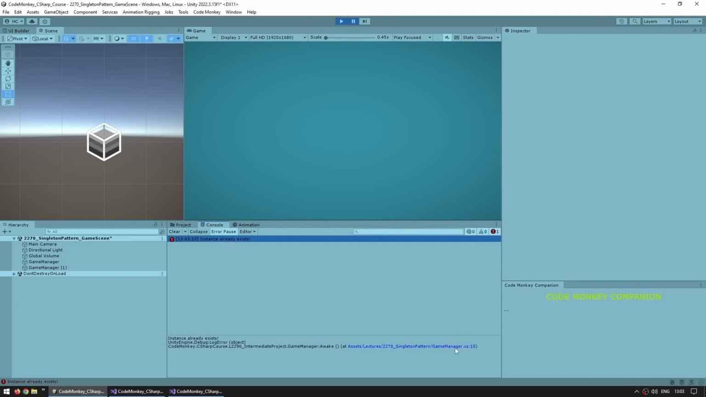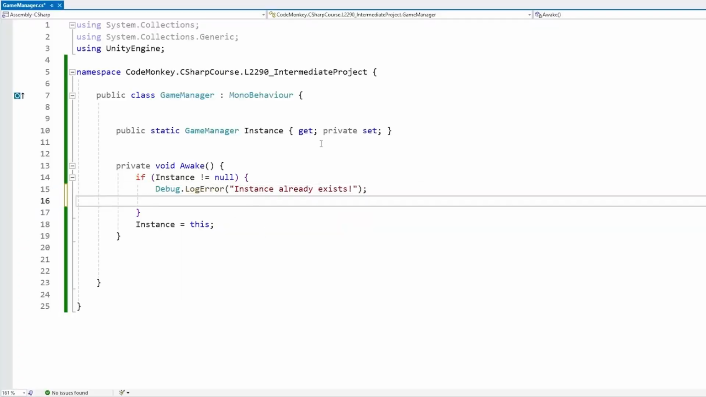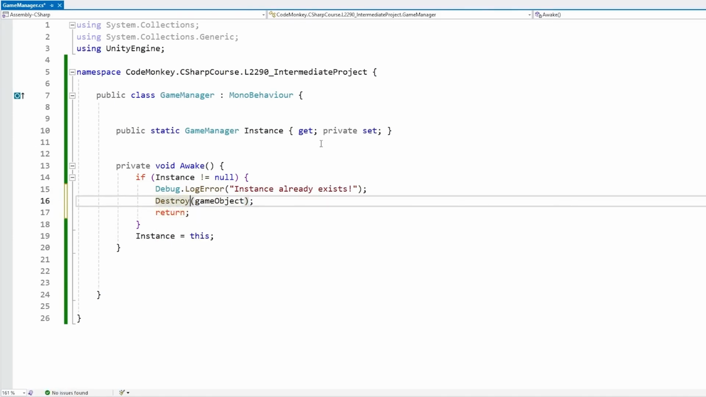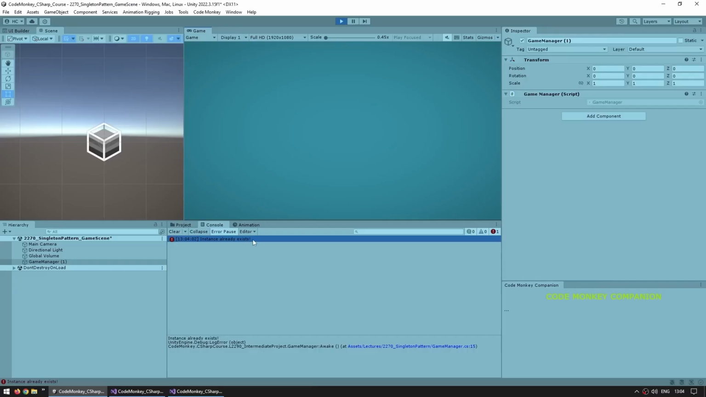We can see it's on the game manager class. Then you can either manually fix this, so go into the hierarchy and delete the second one, or over here on the script itself, we can destroy this game object to make sure only one is kept alive. So for example, instead of that, let's just destroy this game object and then call return so the rest of the code does not run. So if we run this, there it is, we have our error, because we do still have two game managers. However, if we look in the hierarchy, yep, the second one was indeed destroyed.